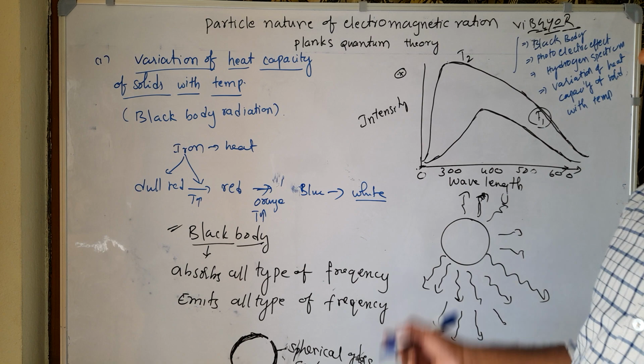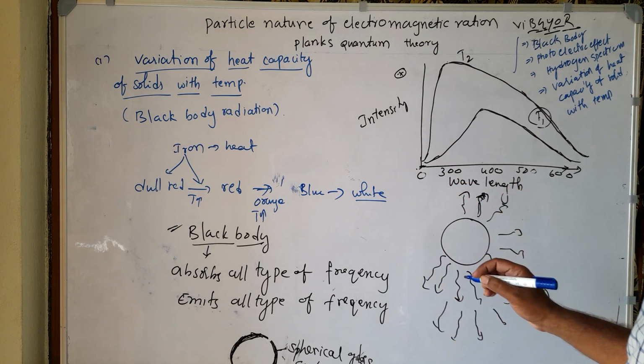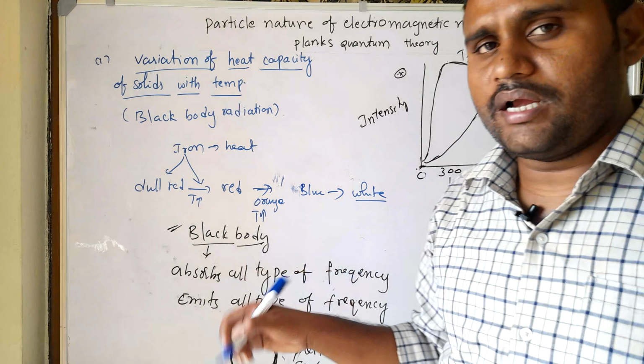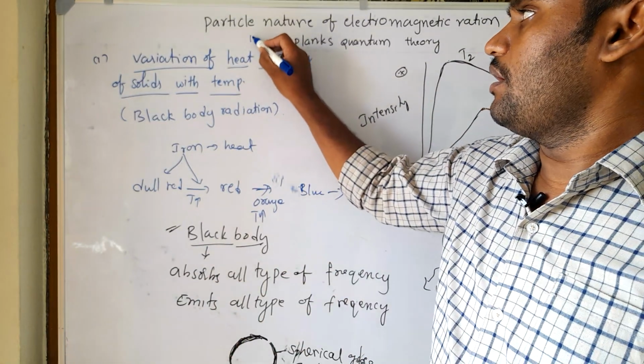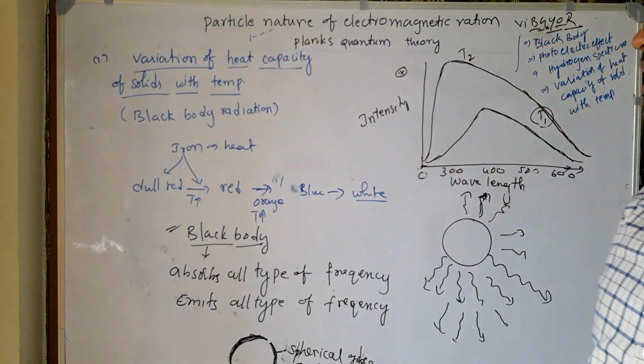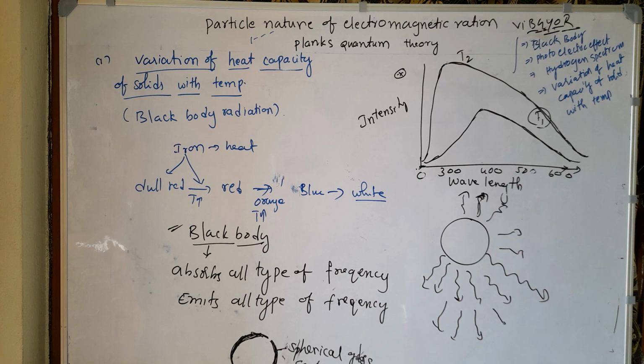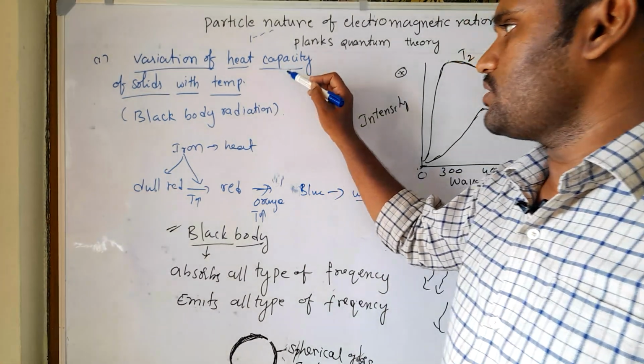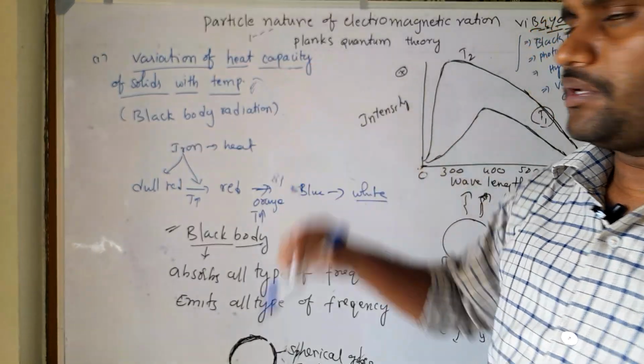So what is the particle nature of electromagnetic radiation? It says that light travels in the form of small invisible particles. That is the particle nature of electromagnetic radiation. Now let us discuss the variation of heat capacity of solids with temperature.